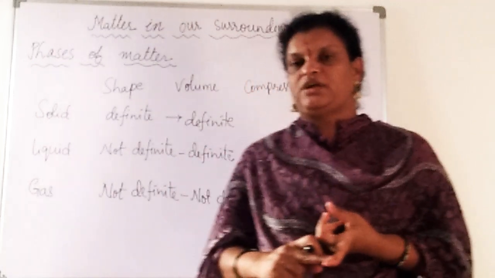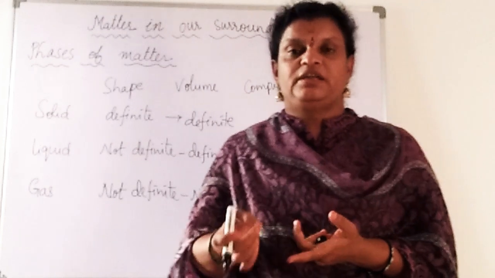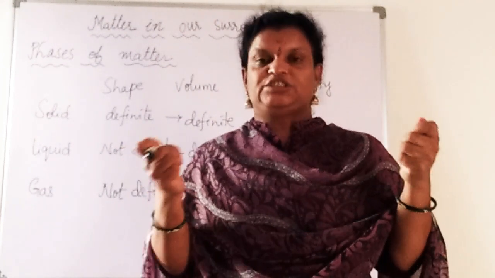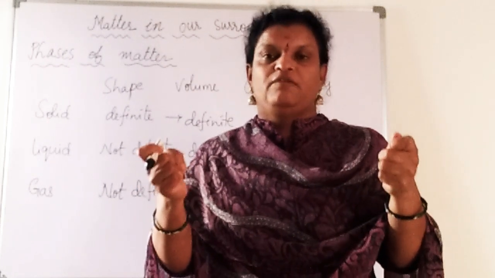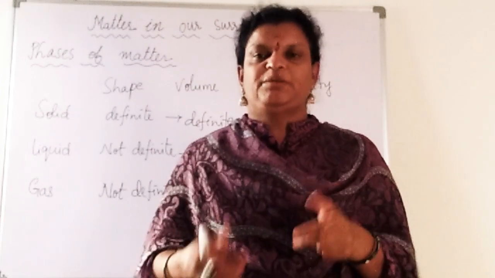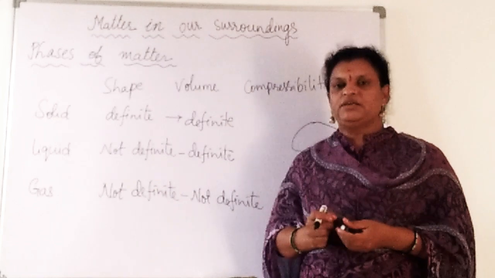Why are we saying solid? Though it does not have a definite shape, what is the reason? Though we stretch it and the shape changes, whenever you don't apply the force, whenever you leave it, what happens? It will attain the original shape again. Because of that we can say a rubber band is a solid.